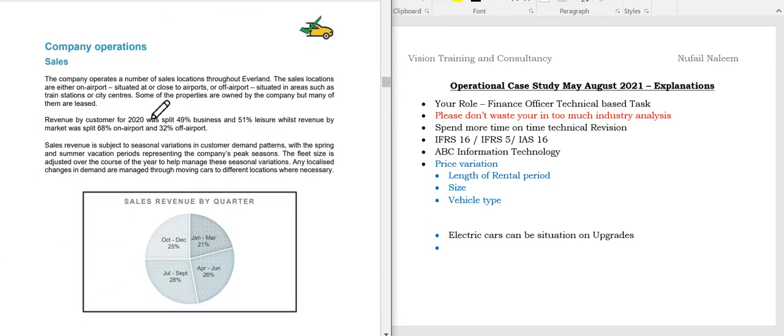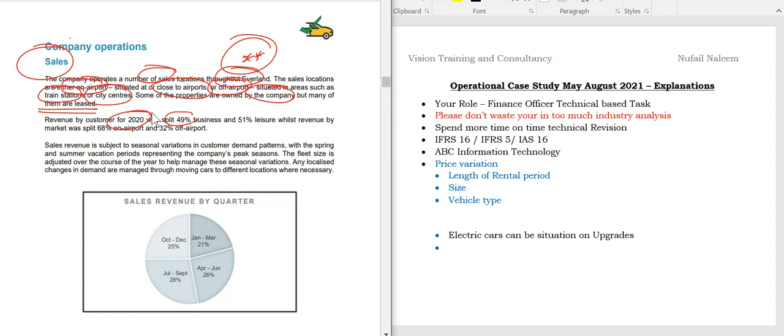Now students, if you observe the company operations, let's come to sales. The company operates a number of sales locations throughout Evelyn. The sales location is either on the airport or situated close to the airport, or off the airport, situated such as train stations, city centers. Some properties are owned by the company, but many of them are what, students? Leased, for your understanding.